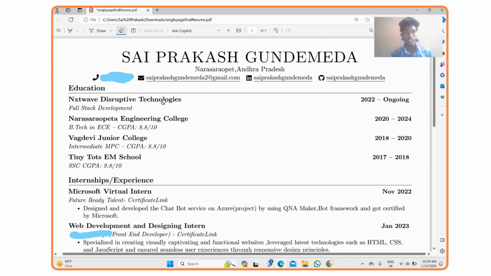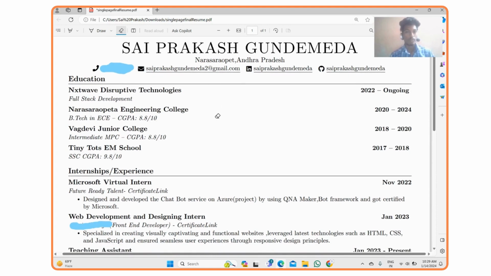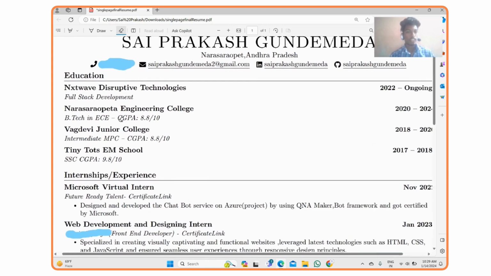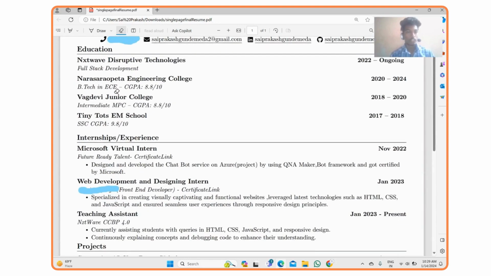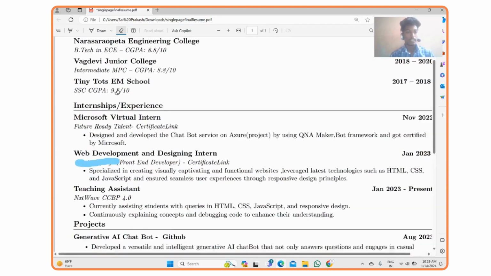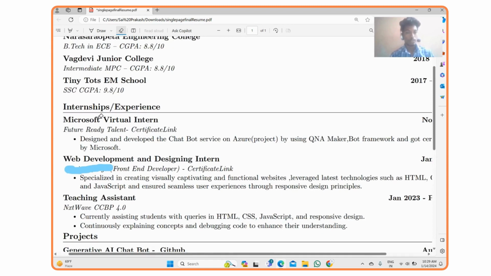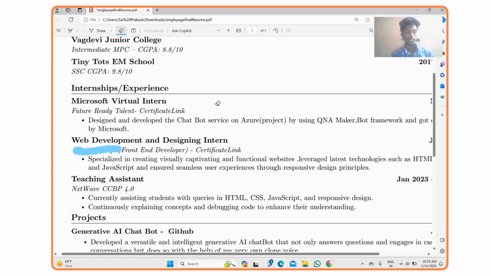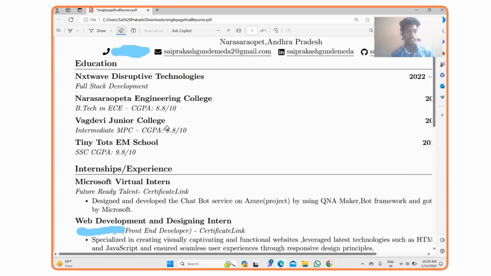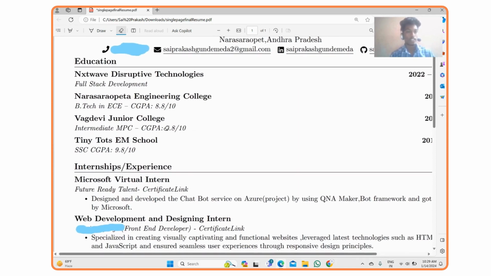And coming to the education background, I think I have a good educational background, so I just mentioned this at the top of my resume. And later on I have mentioned my internships and experience, so you can also mention those. Make sure that after mentioning the educational details, or else before education, you can mention the internships and experience if you have a good one.